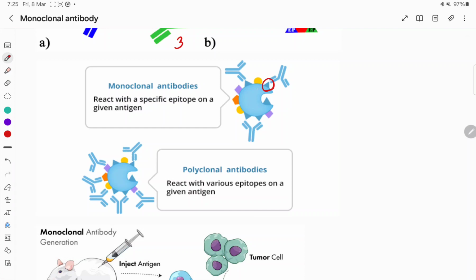Suppose this is the antigen, and these are various types of epitopes on the antigen: epitope 1, epitope 2, epitope 3, epitope 4. It will bind to only, say, epitope 1. The population of antibodies which can target only this epitope is called the monoclonal antibodies.